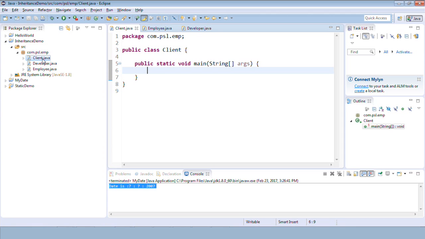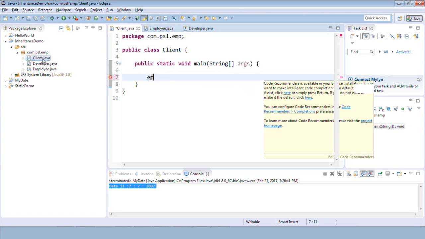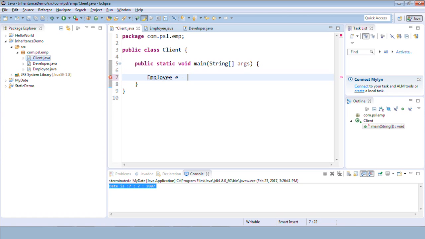So let me go back to the client. Okay, and this caller or main or client class, as far as possible, should be completely different from the base and the derived class. Okay. Chalo. So let me create an object of the employee class. Unless and until I have an object, I cannot call the members, I cannot access the methods of the class, right?